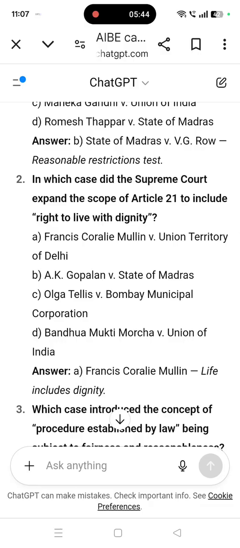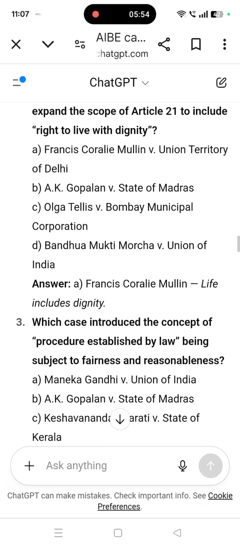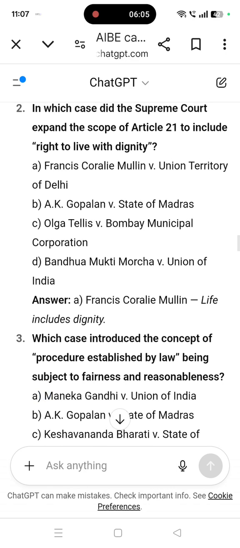In which case did the Supreme Court expand the scope of Article 21 to include right to live with dignity? So here the answer is Francis Coralie Mullin. The court said life includes dignity under Article 21. Francis Coralie versus Union Territory of Delhi, Francis Coralie Mullin.